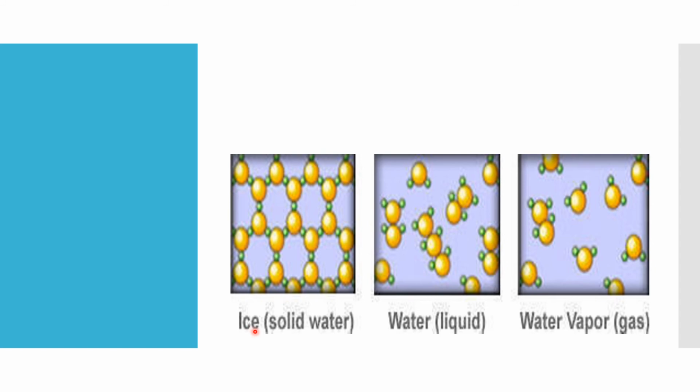So ice, it is in solid state. Here you can see the distribution of molecules. Water, it is in liquid state. Here you can see the distribution of molecules. Whereas in vapor state, that is gas, here you can see the distribution of molecules.